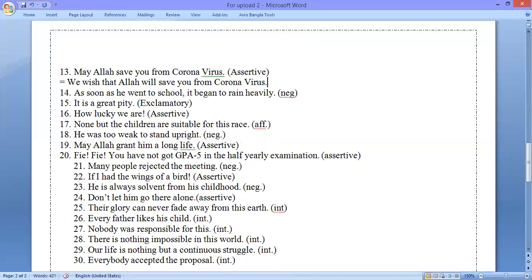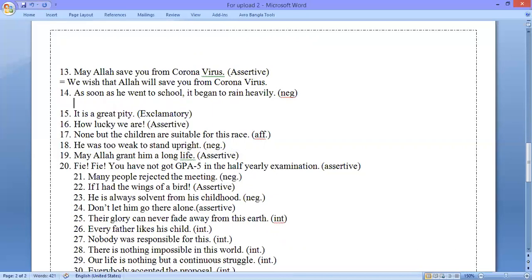Okay, now we are moving to question number 14. The question is, as soon as he went to school, it began to rain heavily. We shall have to make this negative. So we know that when there is as soon as, and if you want to make this negative, we shall have to use no sooner than. And if we use no sooner than, the first part will be past perfect tense, and the second part will be past indefinite tense.